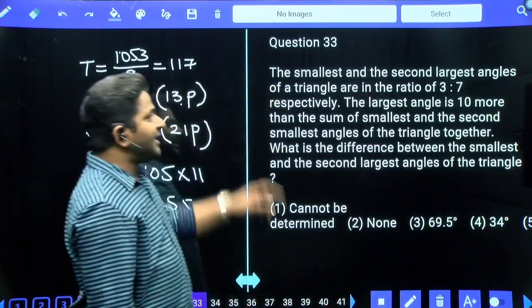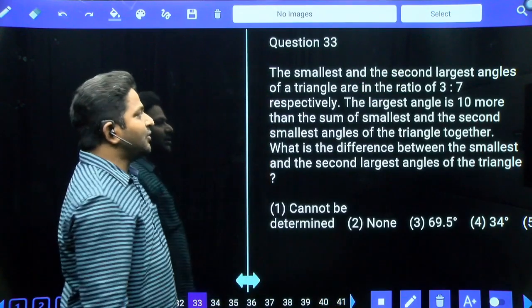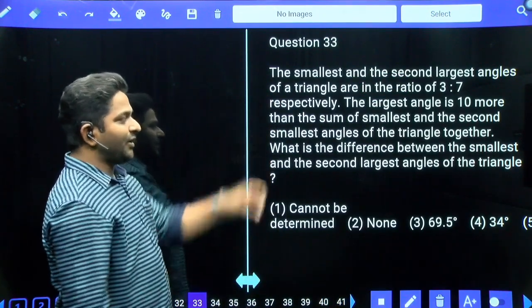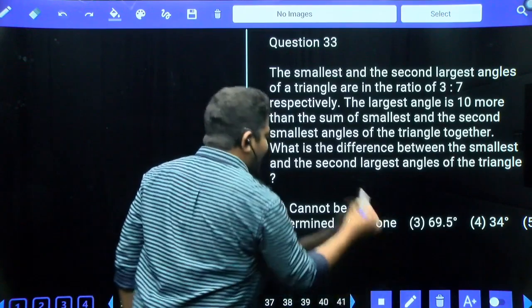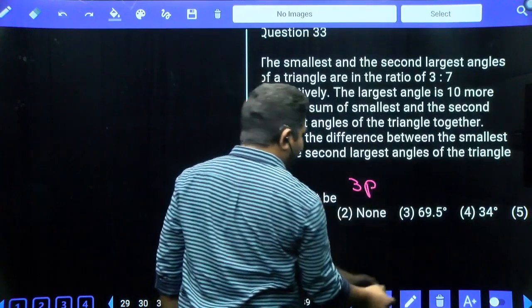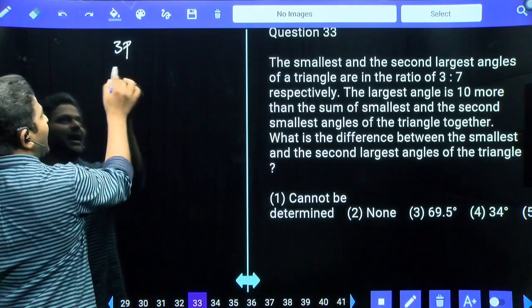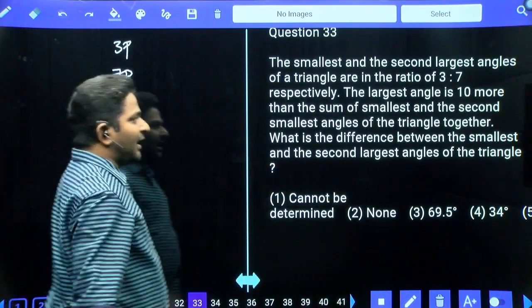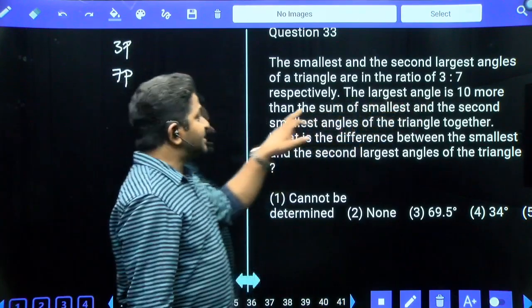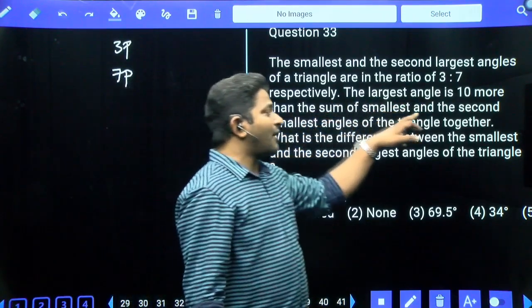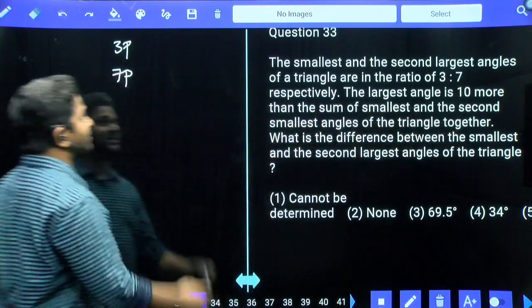The smallest and second largest angles of a triangle are in the ratio 3:7. The smallest angle is 3 parts, the second smallest angle is 7 parts. The largest angle is 10 more than the sum of the smallest and second smallest.